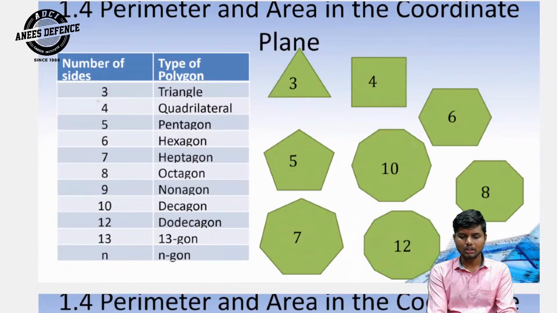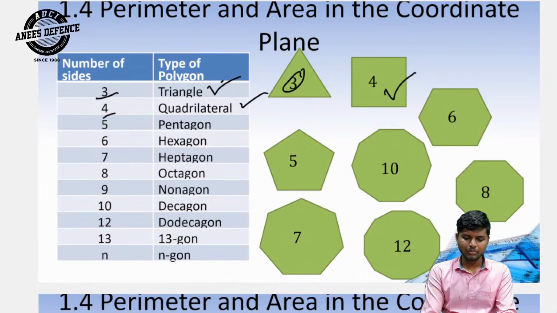Number of sides 3. Which one? Triangle. Number of sides 4 is quadrilateral. Triangle, quadrilateral, pentagon, hexagon, heptagon, octagon.